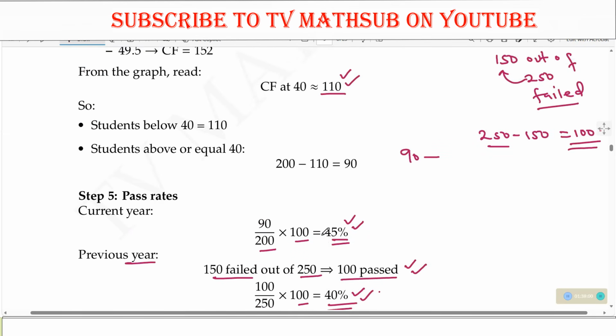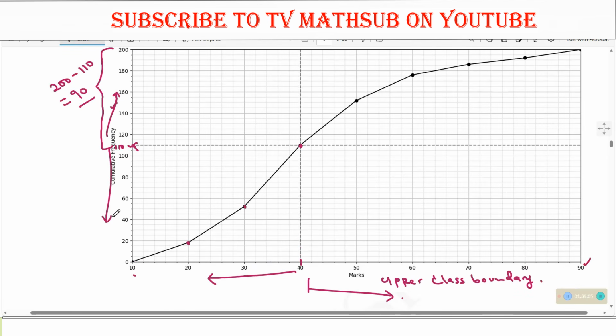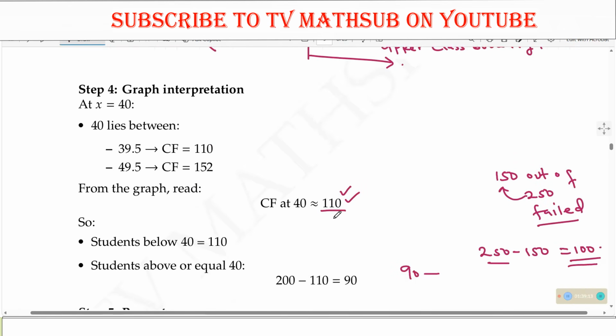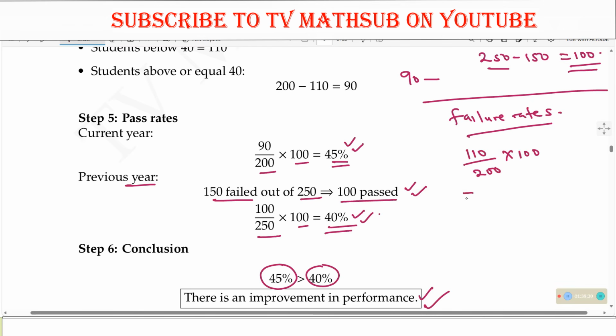The second way is to look at the failure rate. 110 students got below 40, so we can compare failure rates. For this year, how many failed? 110, out of how many? 200. Then you multiply by 100 to get the failure rate. And for the previous year, 150 students failed out of 250. Multiply by 100 to get the failure rate for the previous year.